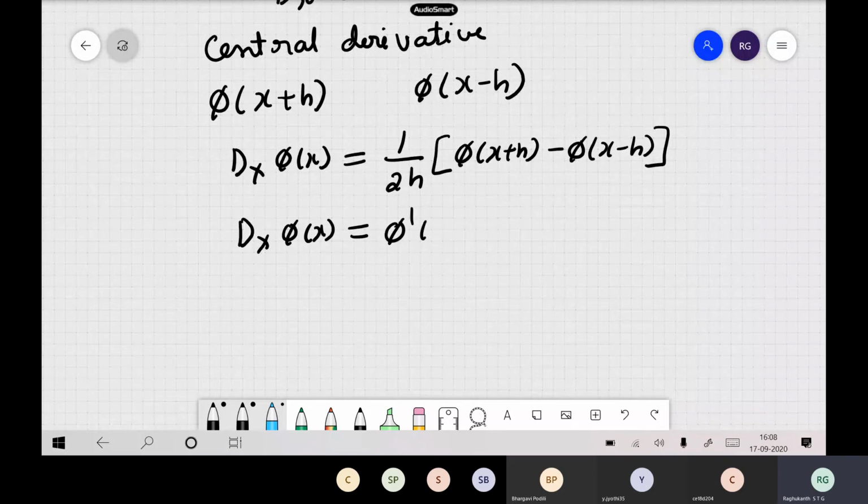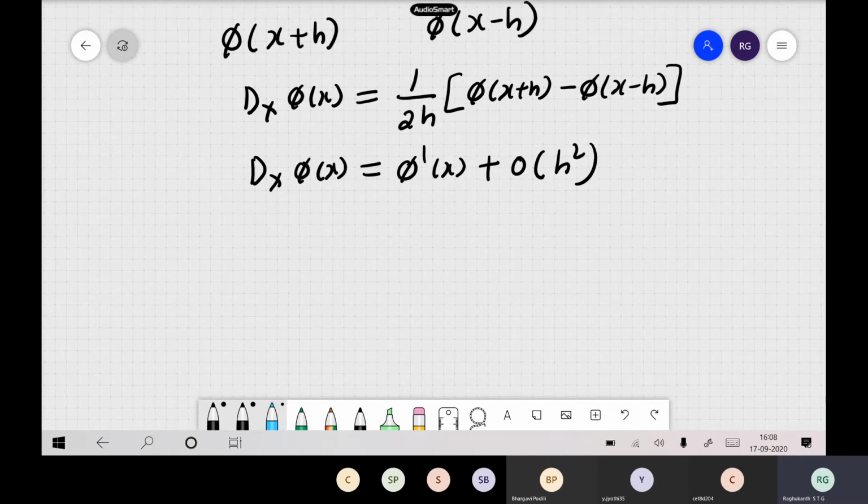What will be the order? h square will come, because you would have subtracted, so the phi dash term goes away. The phi double dash term gets cancelled, and you will be left with phi triple dash, and h square will be its order actually.